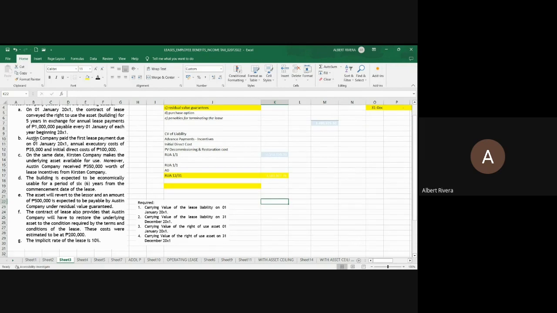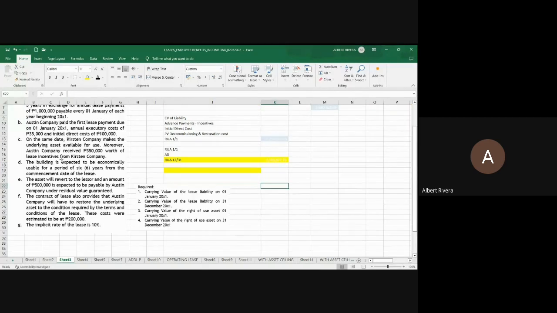In letter B, there is an executory cost of 35,000 which is considered as an expense, and an initial direct cost of 100,000 which is a capitalizable cost or added to the carrying value of your right of use asset. And in letter C, there is a 350,000 lease incentive.